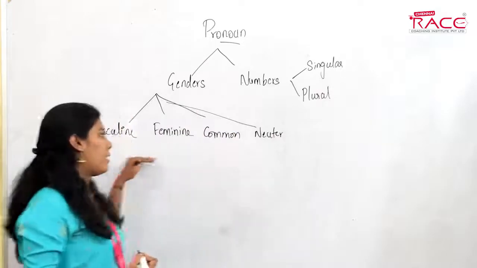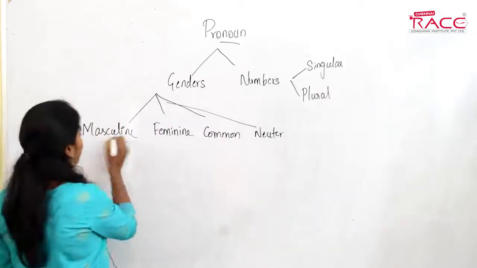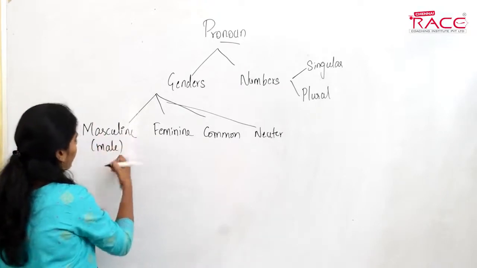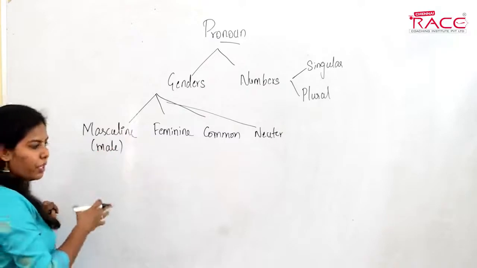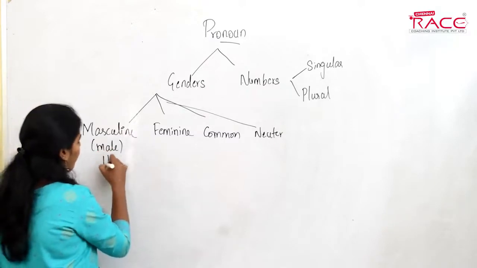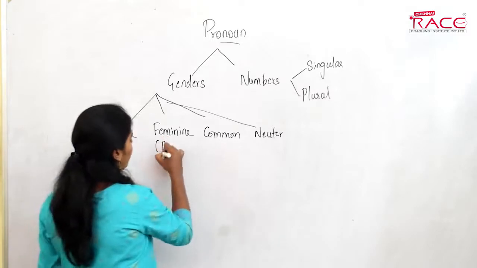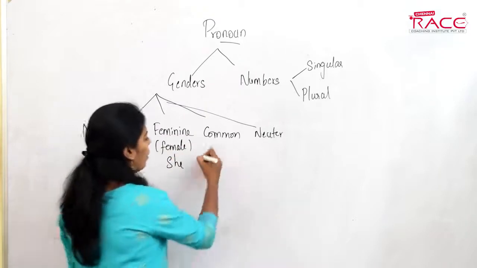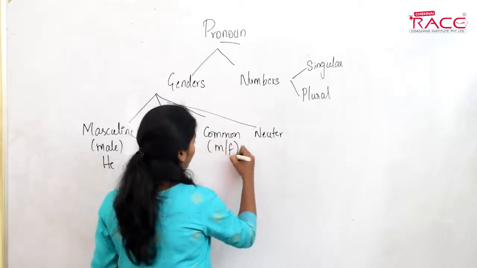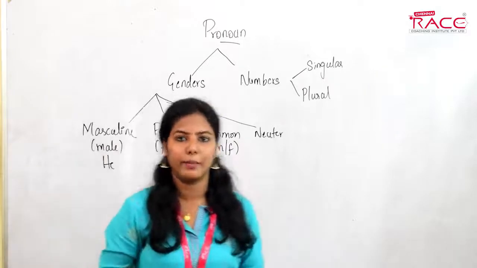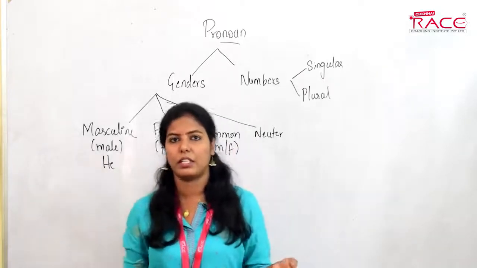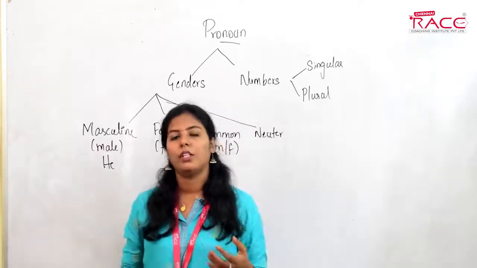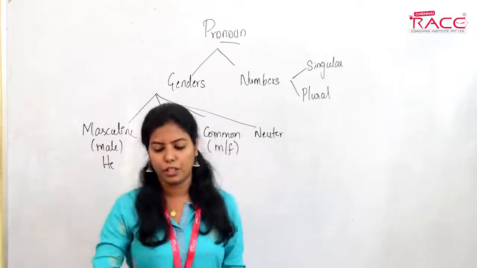Let's see these genders. First of all, masculine. Masculine denotes males. The pronoun we use for masculine is he. Feminine denotes female, and the pronoun we use here is she. For common, it's different. Common means it could be a male, it could be a female; you don't know the gender of the noun. Which pronoun will you use if you don't know the gender of a noun?